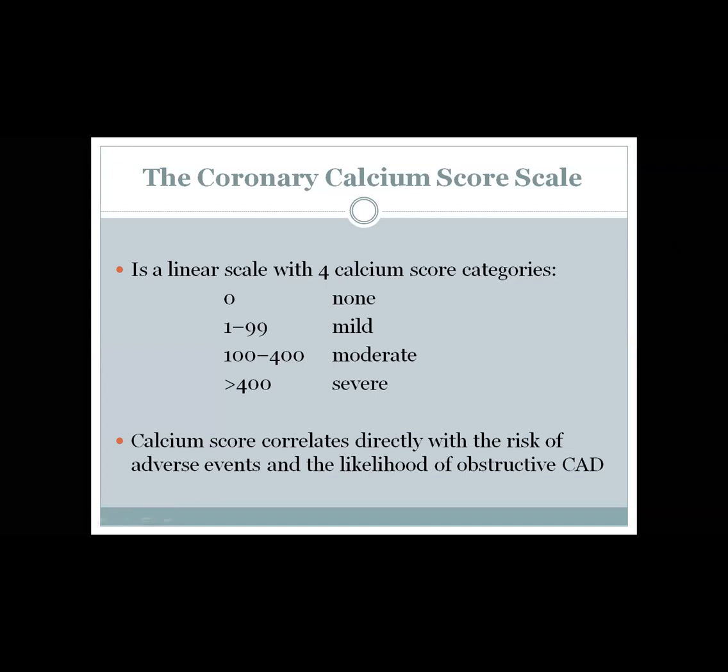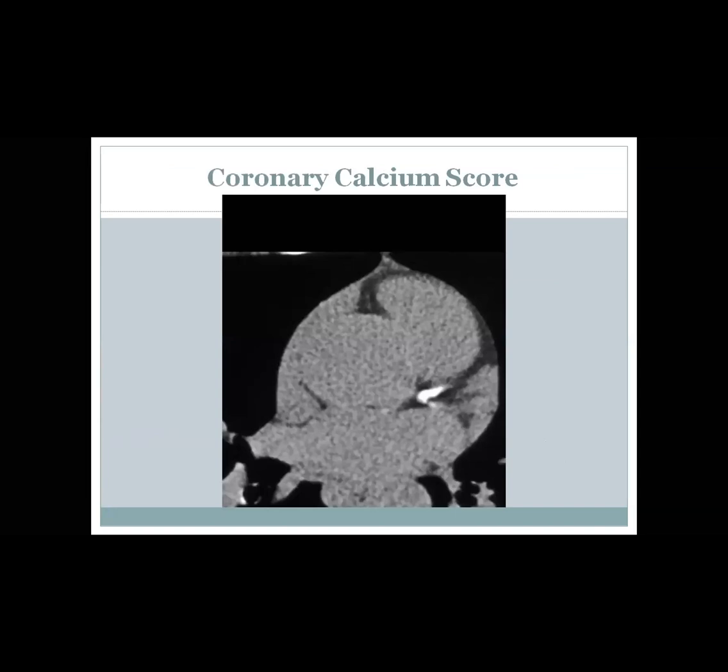The degree of calcium correlates directly with the risk of adverse events and the likelihood of obstructive coronary artery disease. So if you have a high calcium score, the probability to have obstructive coronary artery disease is high. And if you have a low calcium score, the probability to have an obstructive coronary artery disease is low. This is general speaking.